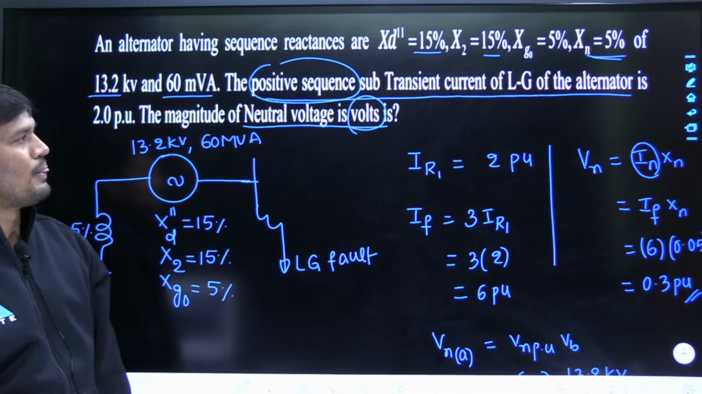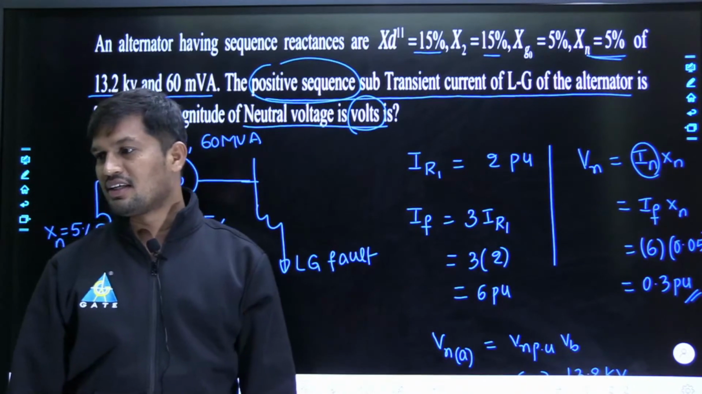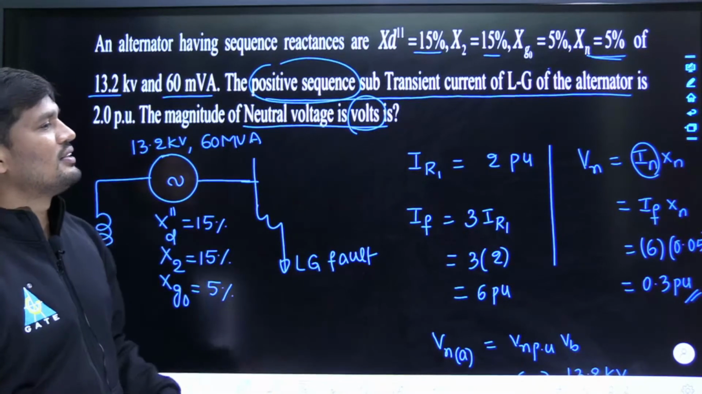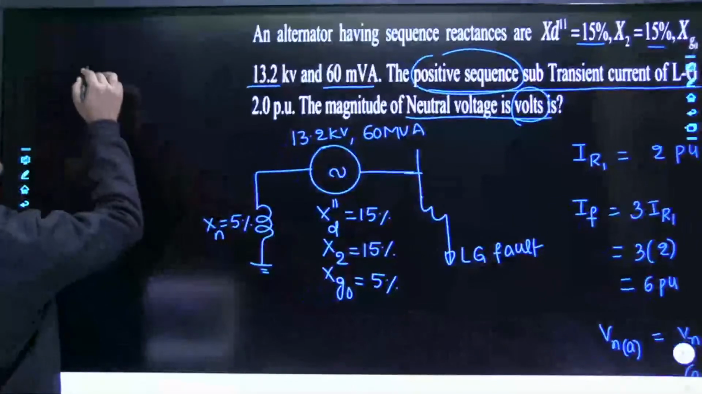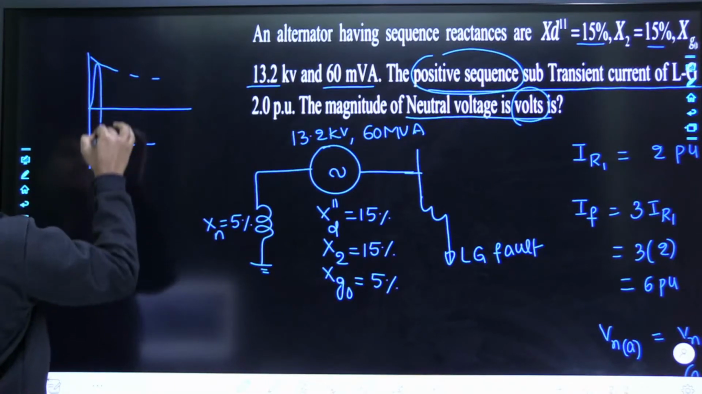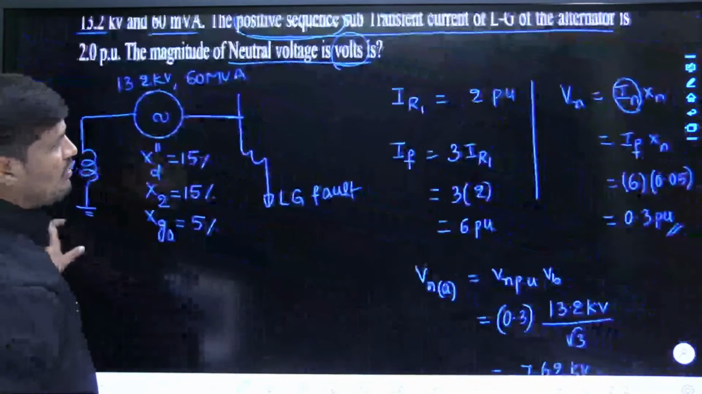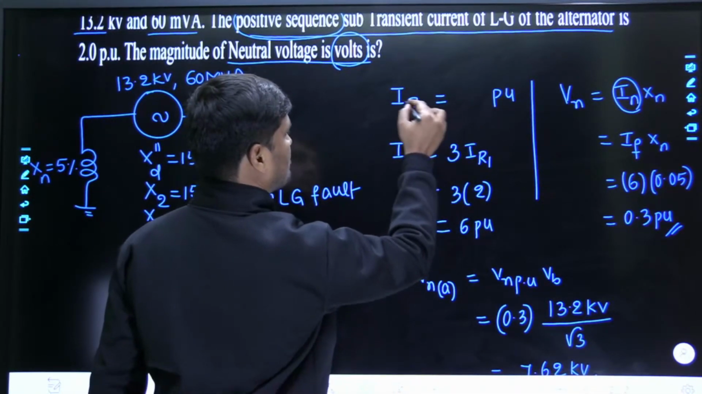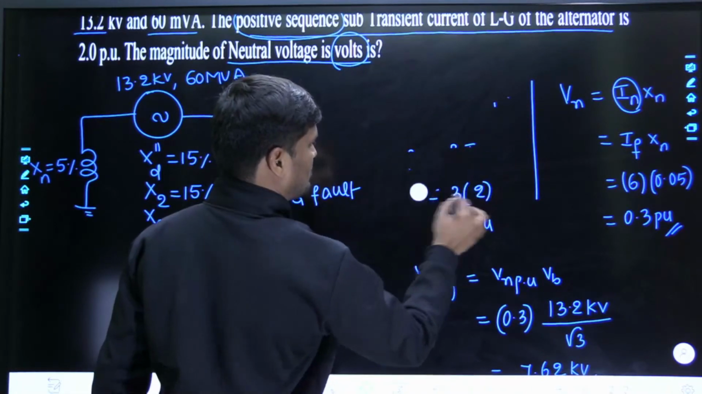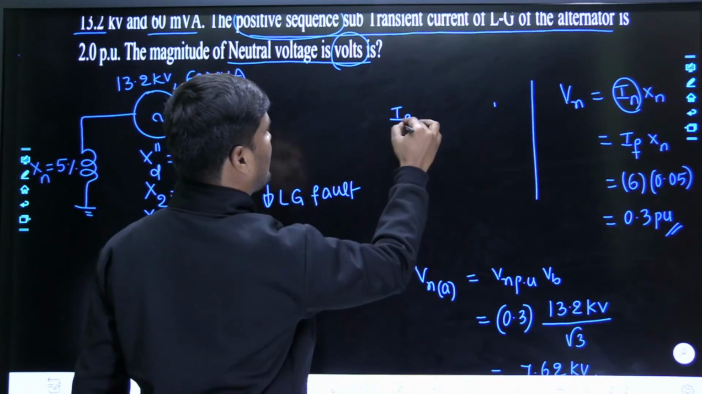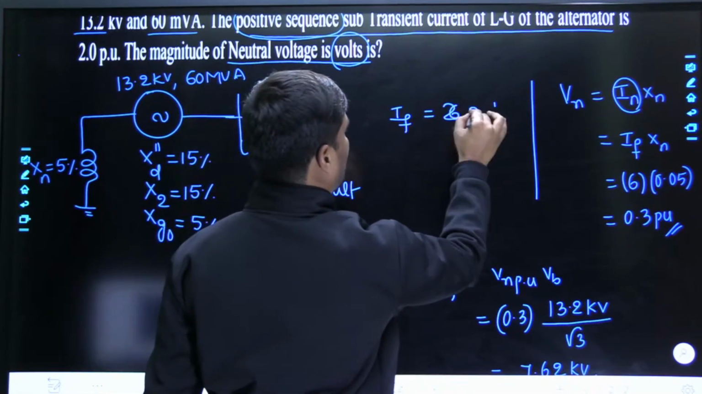Sorry. You are correct. I am wrong. Dear friends, I am wrong. Why? Because positive sequence subtransient current is nothing but positive sequence steady state current, meaning fault current. Positive sequence subtransient current means the first cycle current, that is the fault current. Sorry, I took IR1 as 2 per unit. It is not IR1, it is IF only. Sorry. Positive sequence subtransient current means fault current only, which is 2 per unit as he has given.